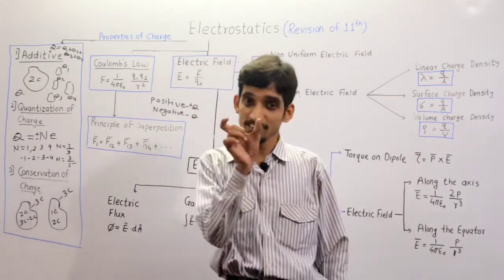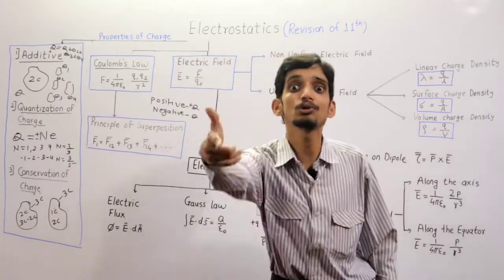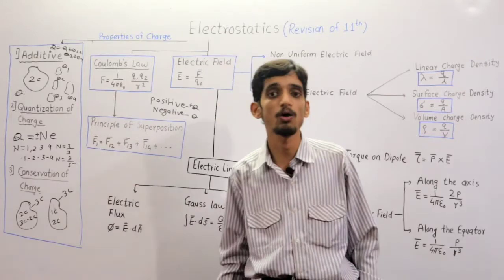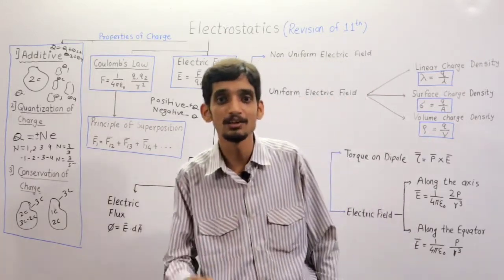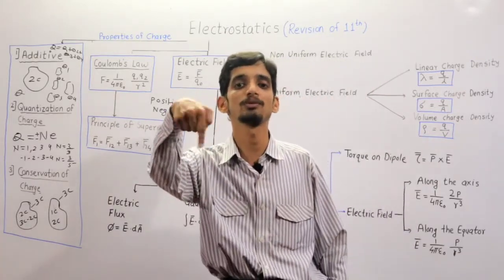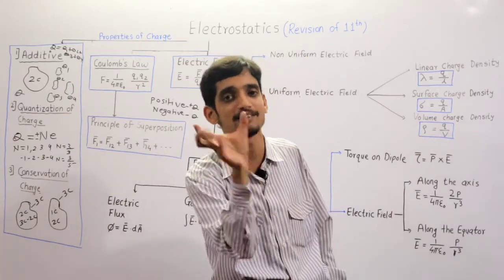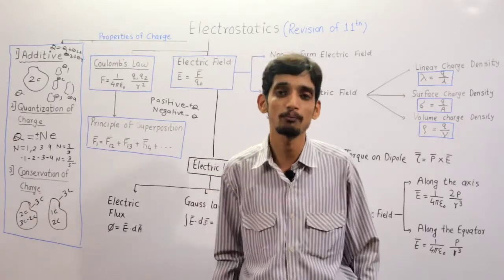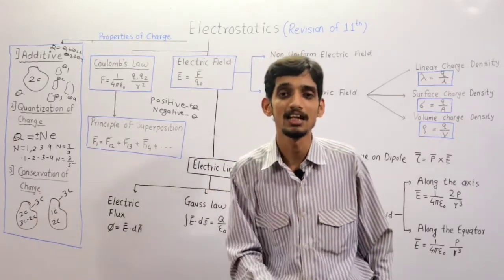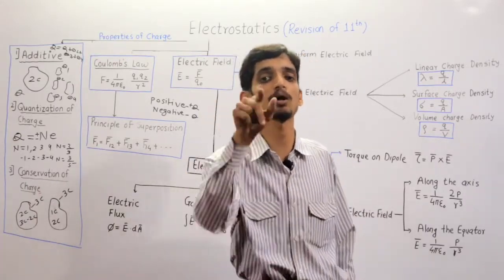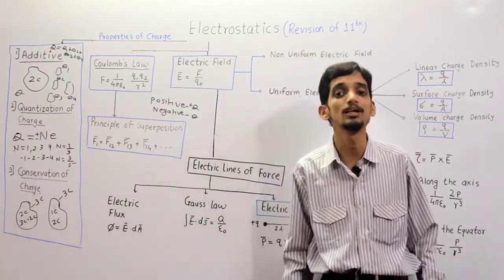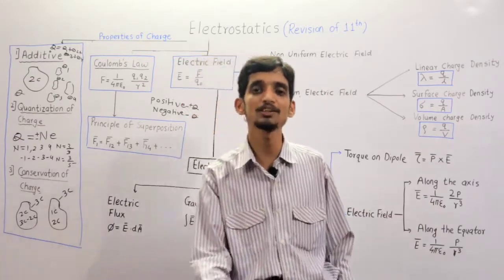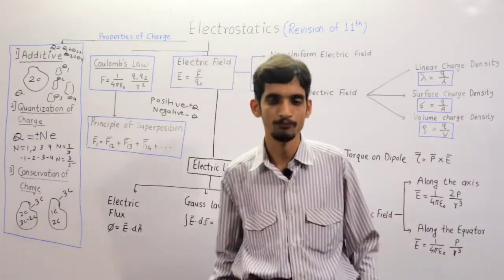It means q1 is positive and q2 is positive, or q1 is negative and q2 is negative. Then that force is repulsive. This is the nature of the force. What is the magnitude of that force? That magnitude is given by Coulomb's law. It tells us that the force of attraction or repulsion between two point charges separated by a distance r is directly proportional to the product of the magnitudes of the two charges and inversely proportional to the square of the distance between them. It means F is proportional to q1 q2, and F is proportional to 1 upon r square.